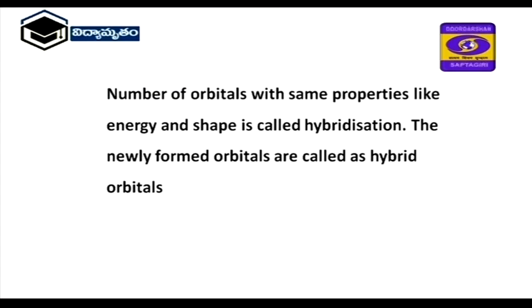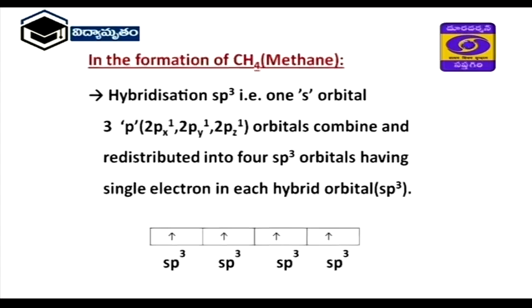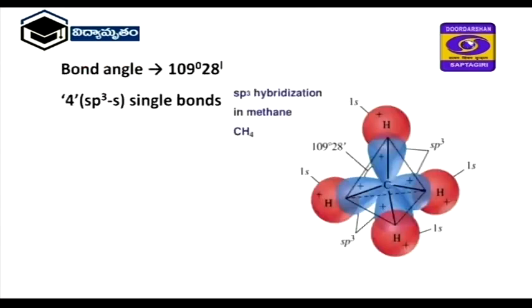Next, one example we are going to see for sp3 hybridization. We are going to watch CH4 formation, that is methane. In the case of methane, sp3 hybridization. What is sp3 hybridization? One s orbital and 3 p orbitals, that is 4 orbitals, intermix and are redistributed into 4 sp3 orbitals, each having a single electron. Just observe this diagram here.